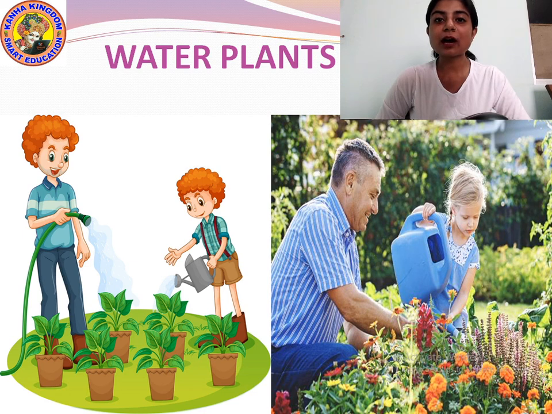Plants keep the surrounding neat and clean. It keeps the surrounding healthy and fresh. That is why we must grow plants nearby our surroundings and we must water the plants so that they can grow well, providing us good and fresh air. Okay. The plants purify the air, the dirty air.